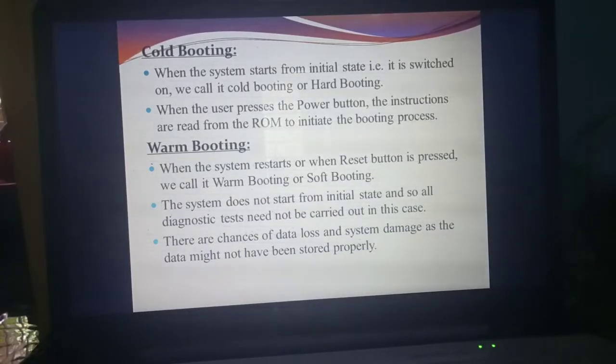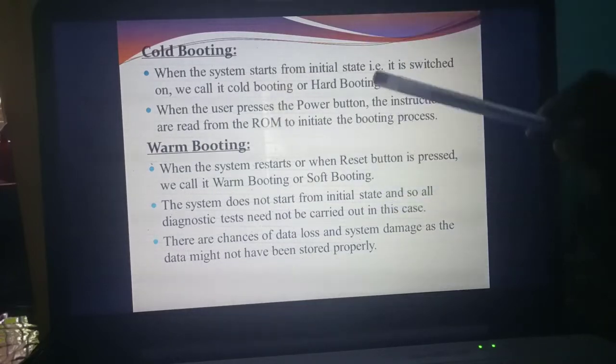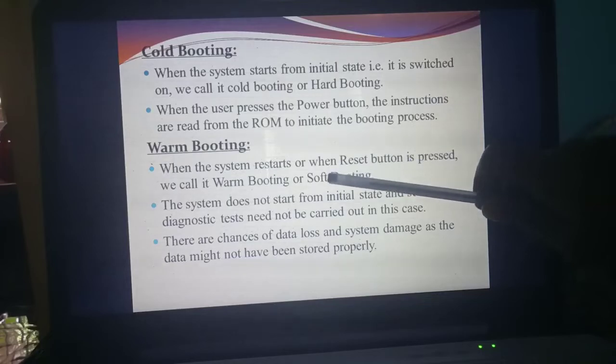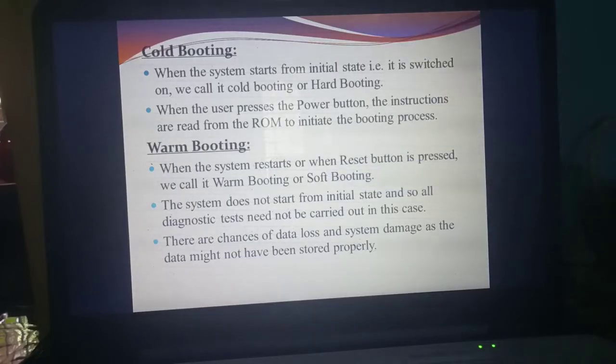Warm booting or soft booting. What do you mean by warm booting or soft booting? When the system restarts, or if you press the restart button, the system will reset once again. That booting is called warm booting or soft booting. But what do you mean by cold booting? When you switch on the computer, the system starts from the initial state. That's the important point. Start from initial state. That is called cold booting. But here, when you are restarting the system, which button do you need to press? Reset button. So at that time, that booting we call which booting? Warm booting or soft booting.